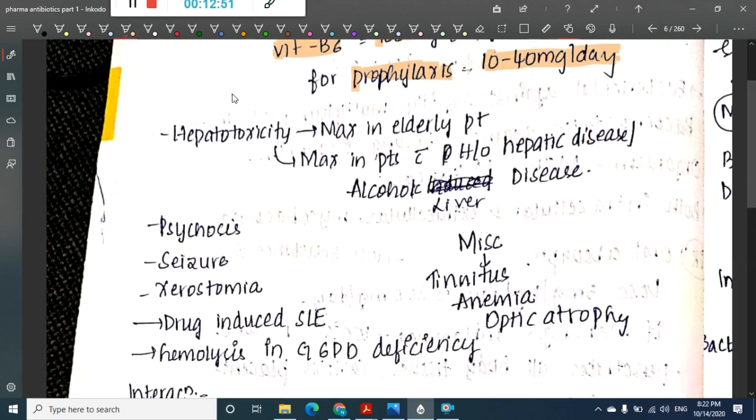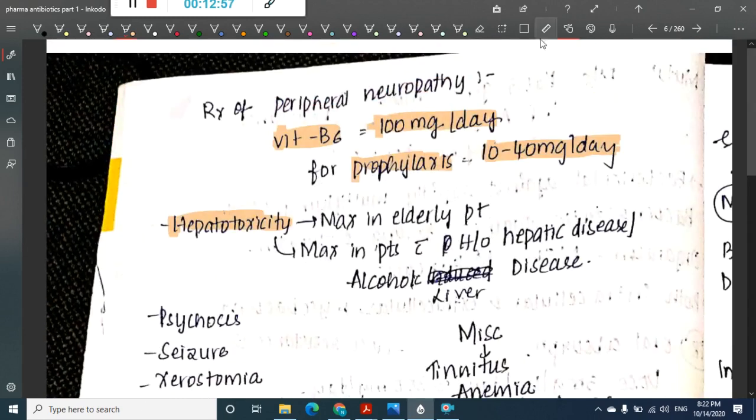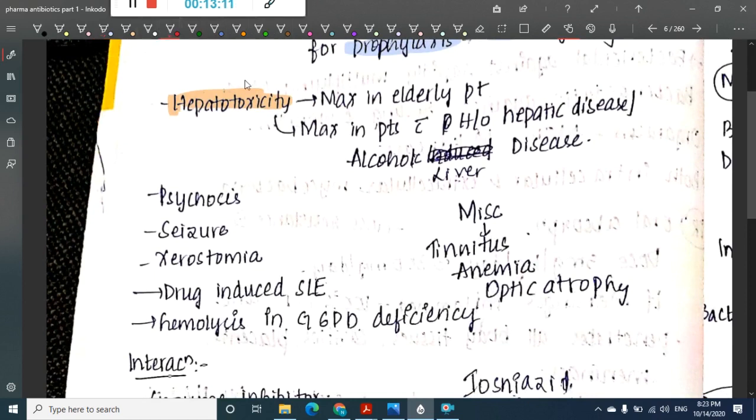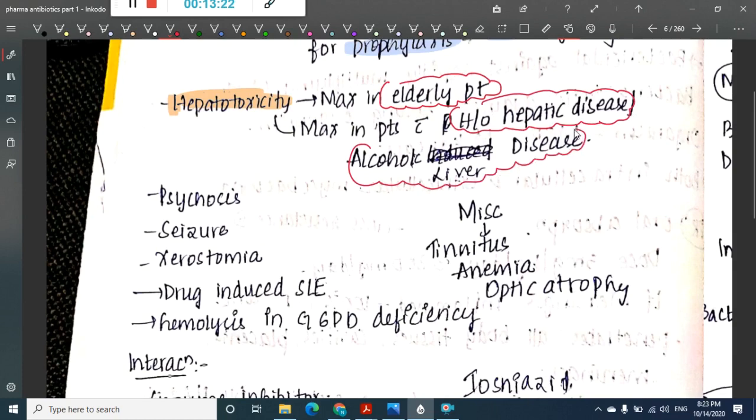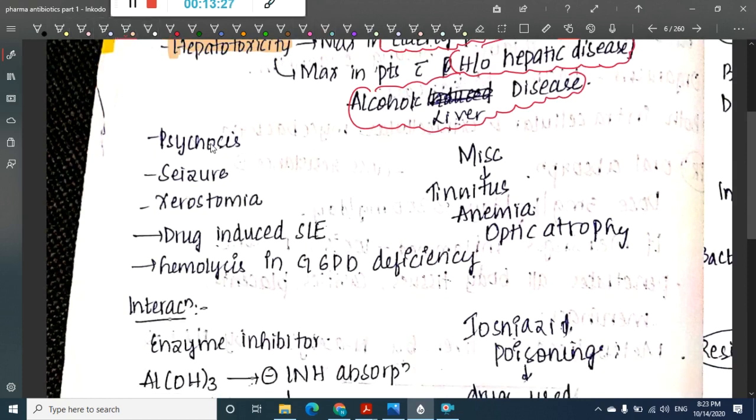Then if you see, in elderly patients it has maximum side effect of hepatotoxicity. This hepatotoxicity is also maximum in elderly patients, and it is also seen in patients with hepatic disease, history of hepatic disease or alcoholic liver disease. In those patients the hepatotoxicity is more. It is also associated with psychosis and seizures, which has already been told.